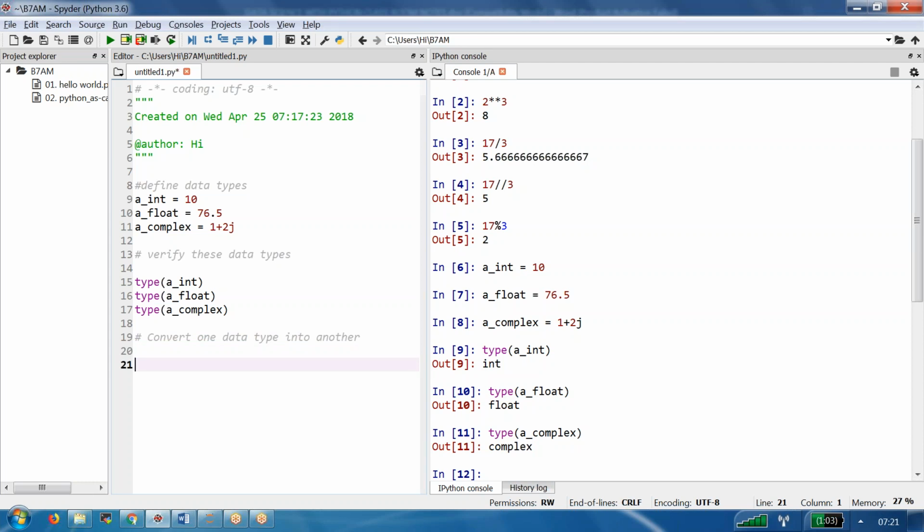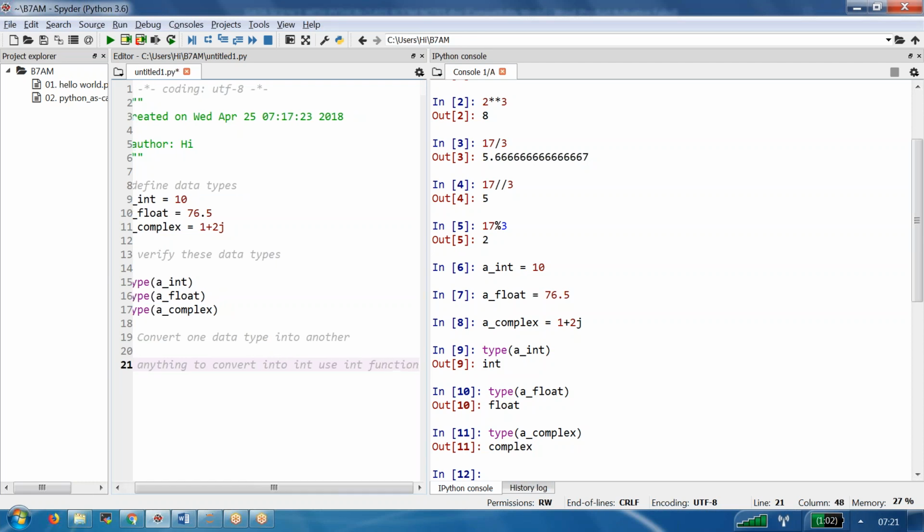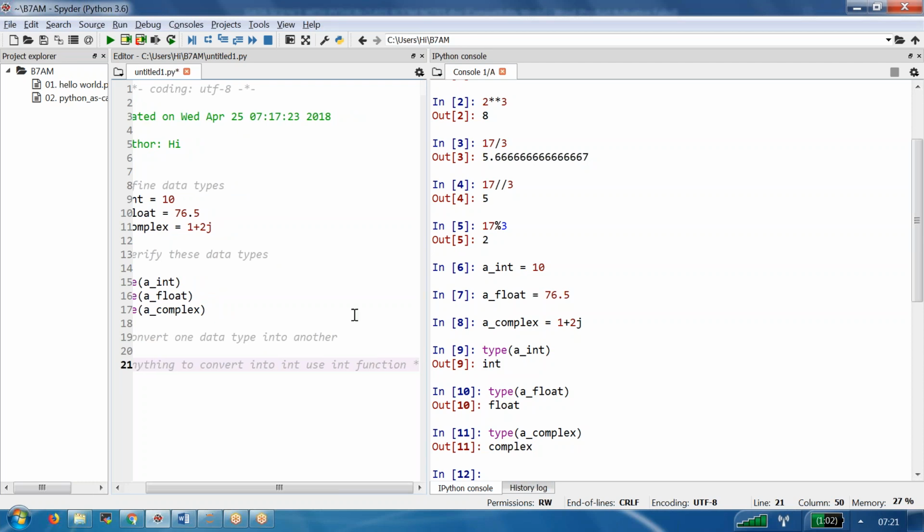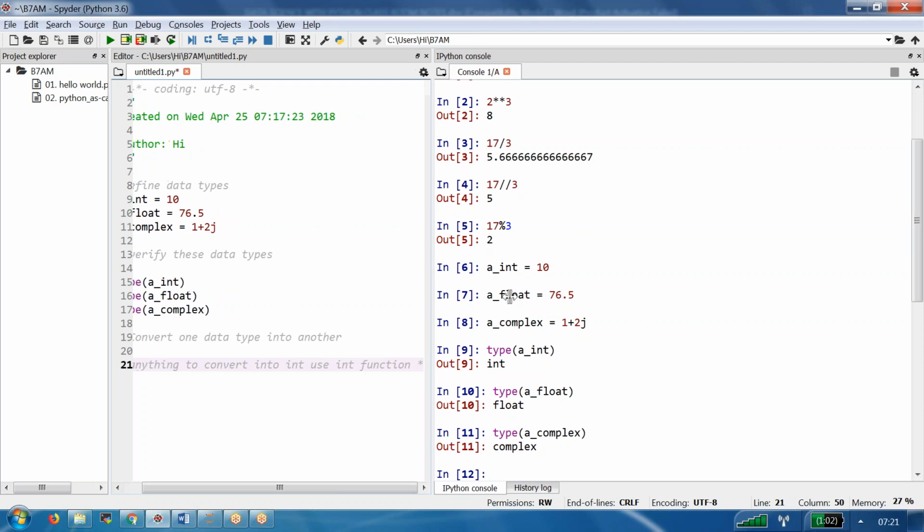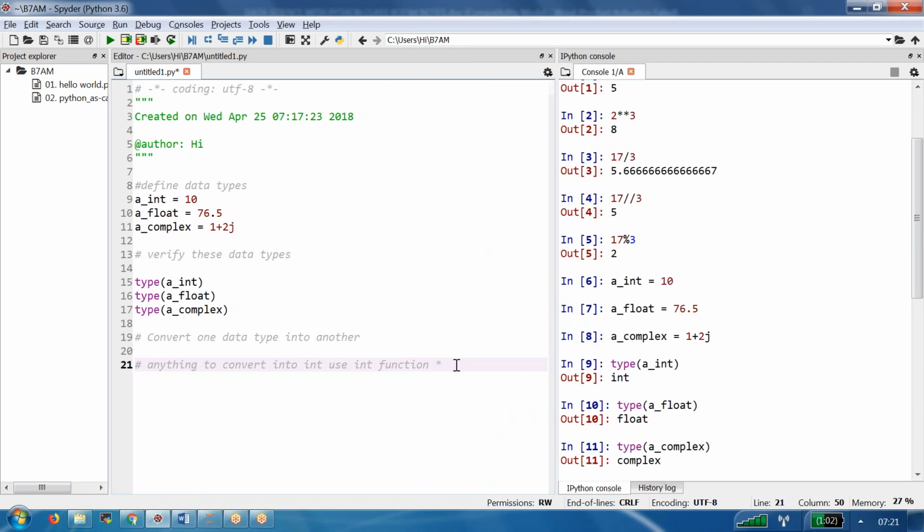However, only if the possibility is there will it convert. If there is no possibility, it is going to fail. So what is the comment? Anything to convert into integer, use the int function. However, here I am putting one small star mark. The star mark means that though I write anything, only if the possibility is there does it convert.